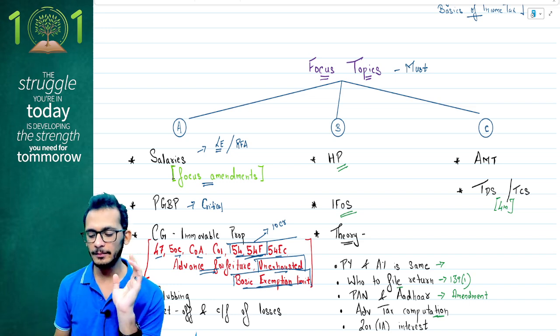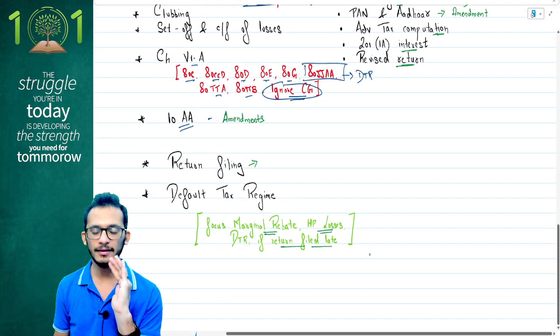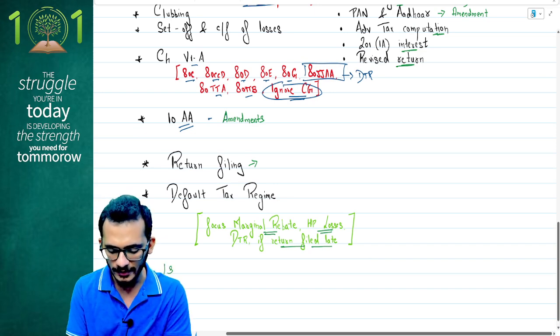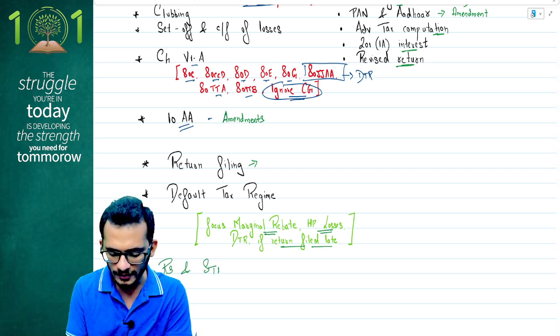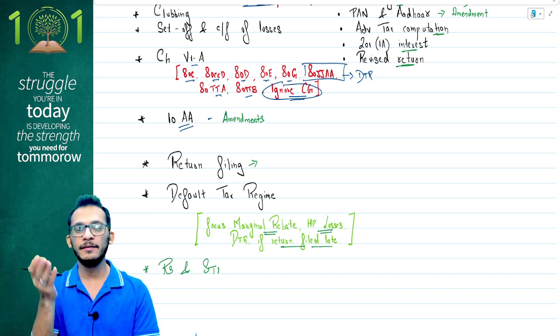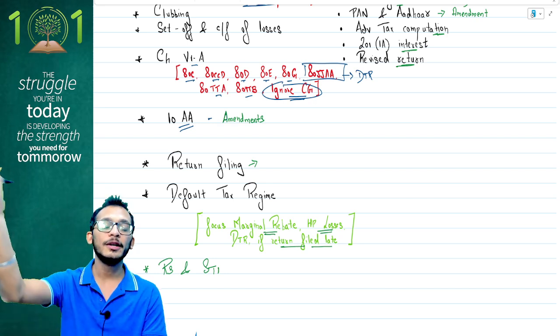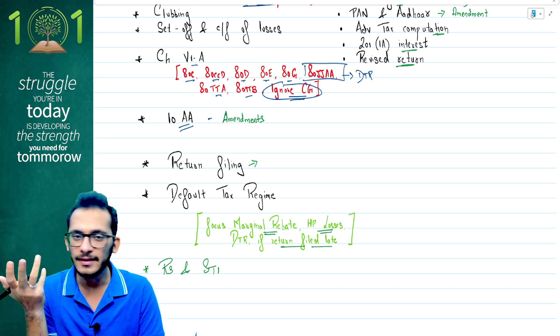Now, one chapter which I probably have missed out here and have not added, because I assumed you would already know and don't have to worry about, is residential status and scope of total income. It's a chapter that gets 6 marks, but it will only have relevance if you are going to answer TDS. If you're not going to answer TDS, this chapter has no relevance.